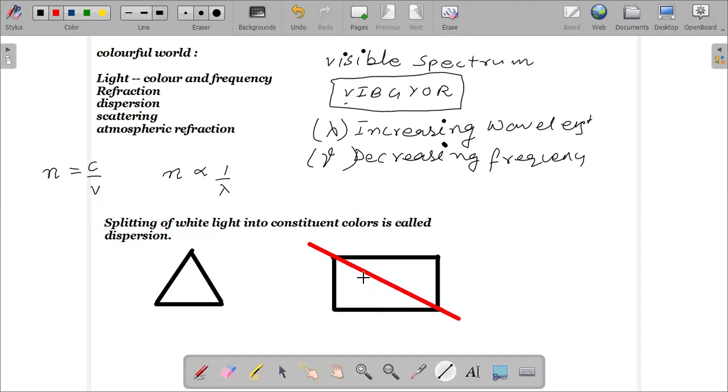You can actually make two prisms out of a glass slab, or you can combine the two glass prisms to obtain a glass slab. So it works like this.